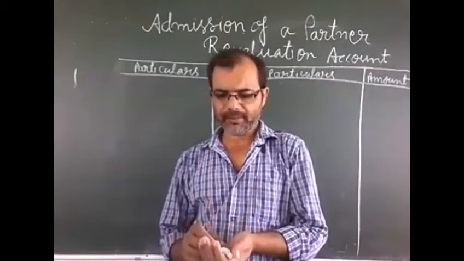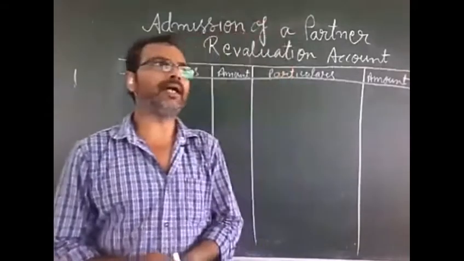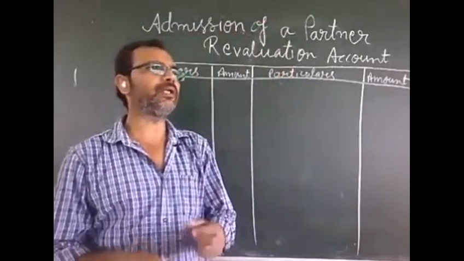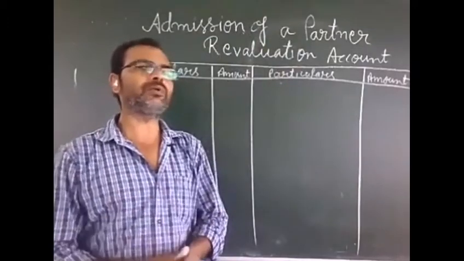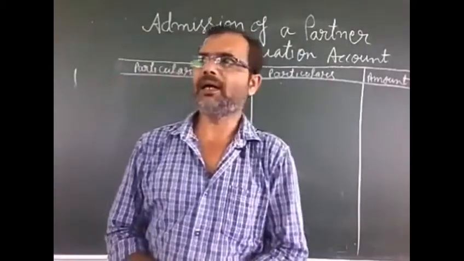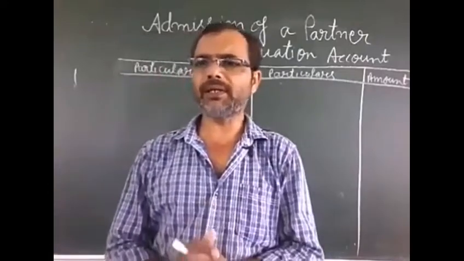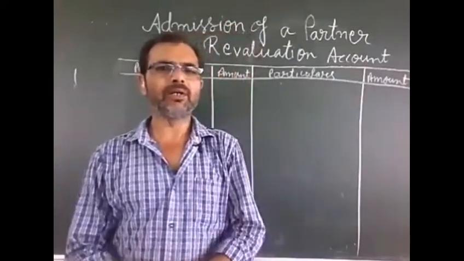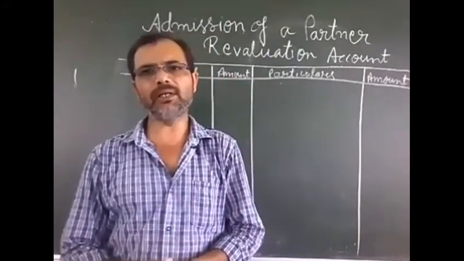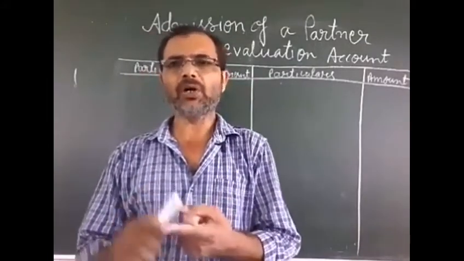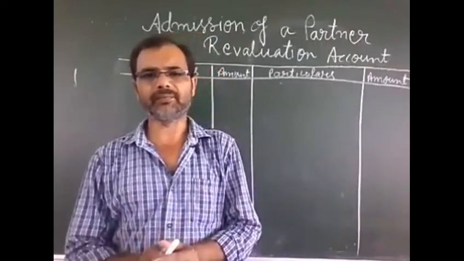And when a new partner comes in any firm, the firm reconstitutes and four accounts are prepared after the new partner comes. The first one is the revaluation account, the second is the partners' capital account, the third is the cash or bank account, and the fourth is the balance sheet.